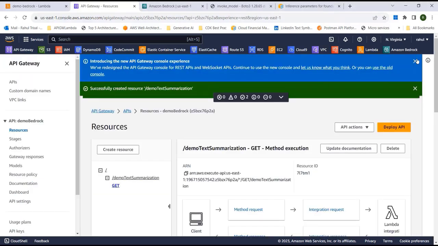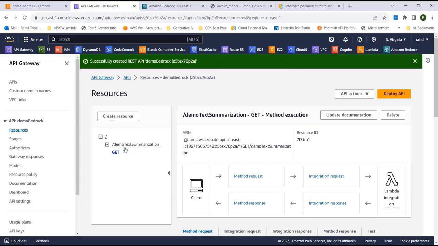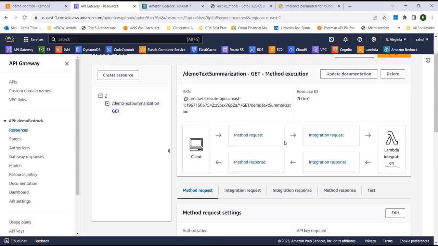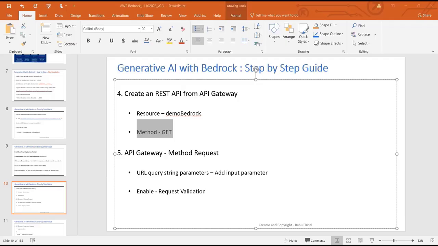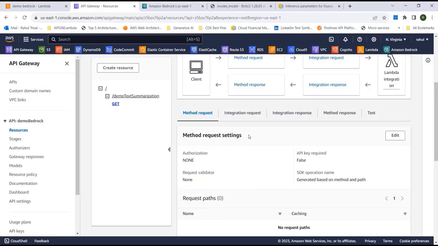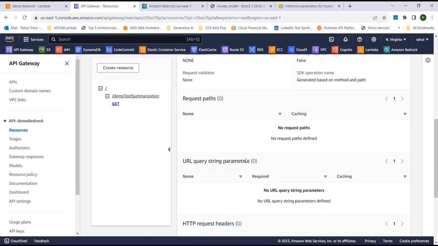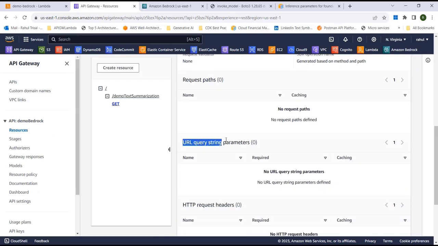So you can see now on the left we have the resource demo text summarization, and then we have the GET method. So we need to make some changes. If I go back to the template, first thing we have to do is go to the method request, and in the URL query string parameters add an input parameter, because we are going to add the prompt as a URL query string parameter.